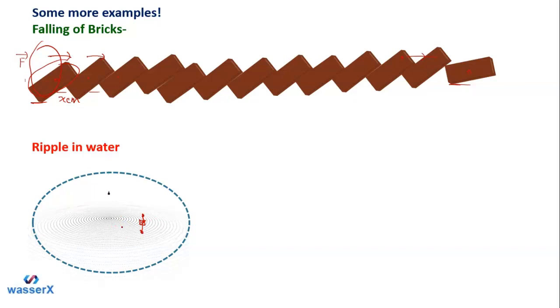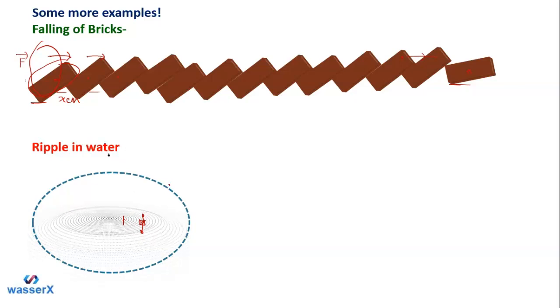The water particles are just oscillating, basically what we call vibrating, from the mean position, up and down, up and down. So that is the thing happening here, but actually it is not moving. Okay, so this is the next example, the ripple in the water, that is also a wave.